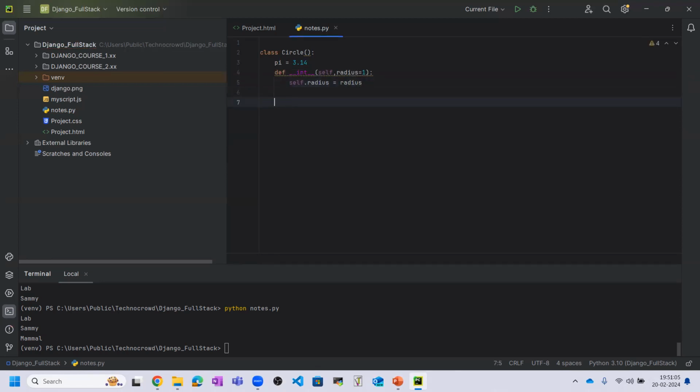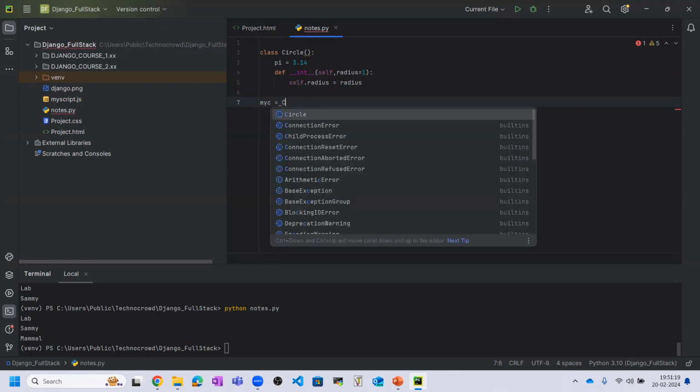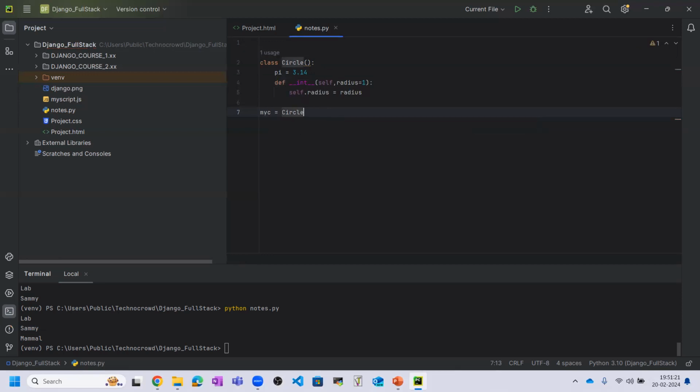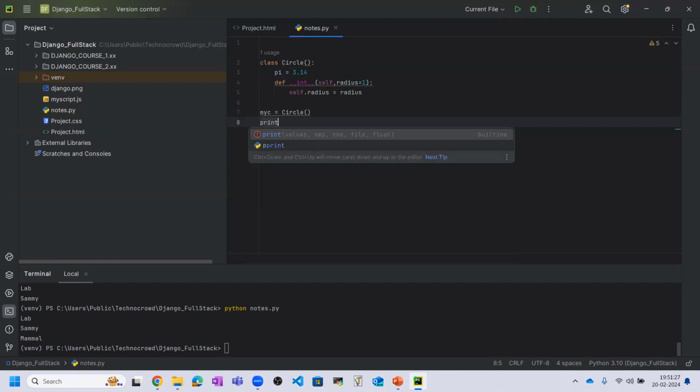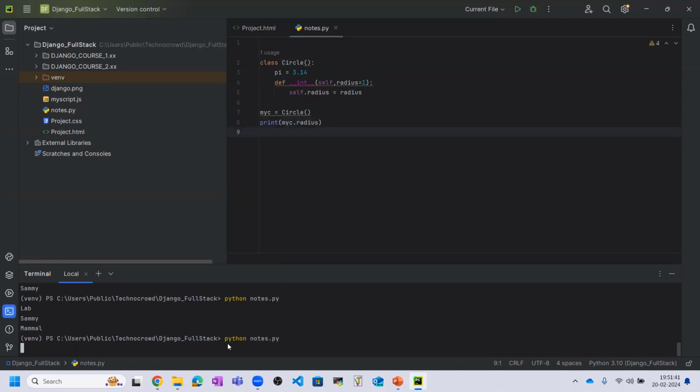Okay, now this is the same class as I have used already. So this is my object. We can say my class object myc, and here I am calling the same class. So the syntax will be the same always. Okay, and here I am printing the my radius. So I can print the radius. Let's see what will happen.